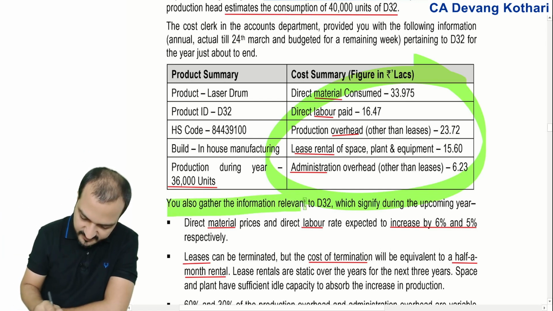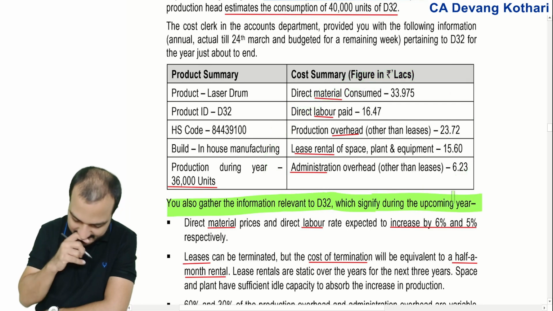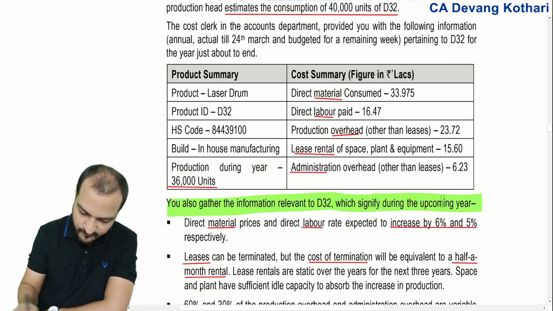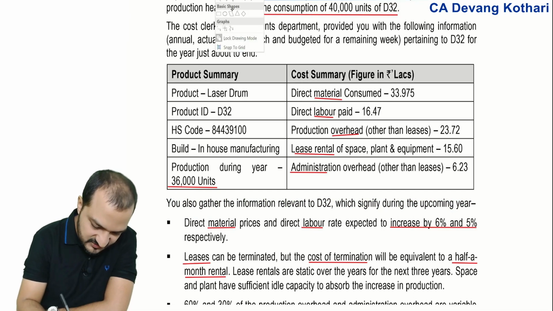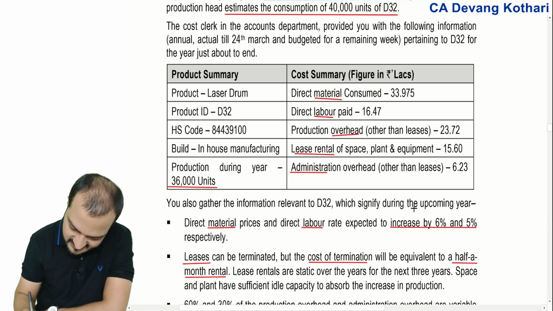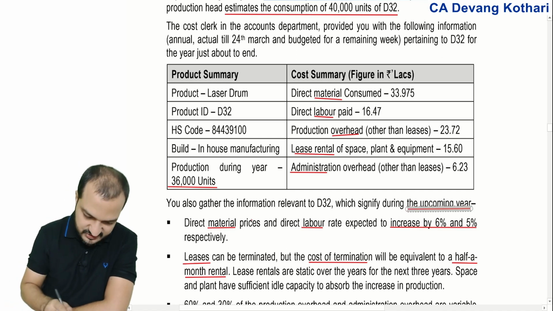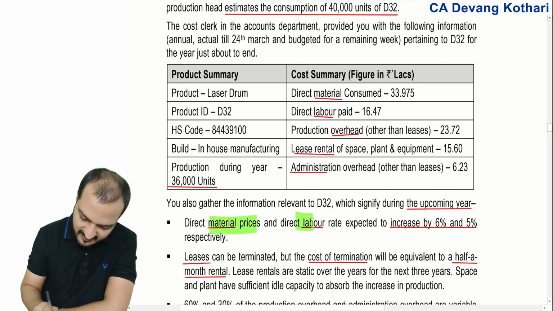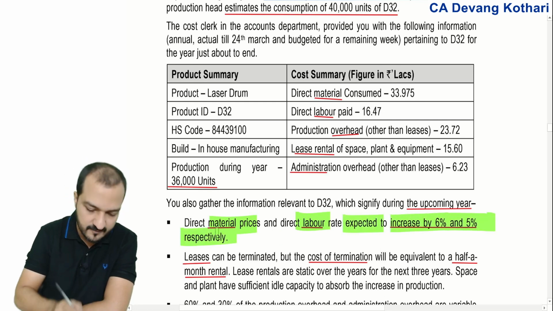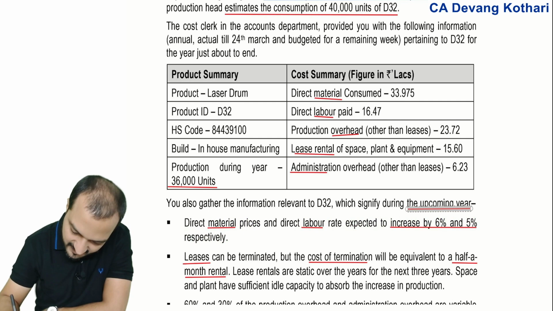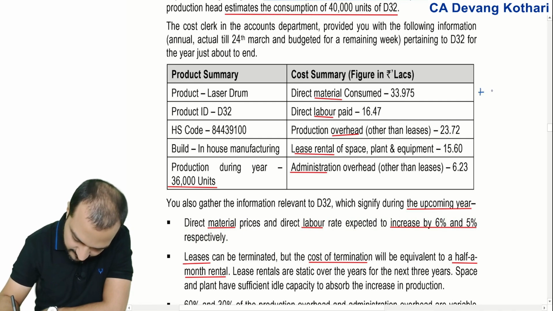You also gather information relevant to D32 for the upcoming year. Please do notice that this information given is for the upcoming year. For the next year, you are given some changes: material and labor is expected to increase by 6% and 5% respectively. So please make a note that material is going to increase by 6% in the next year.